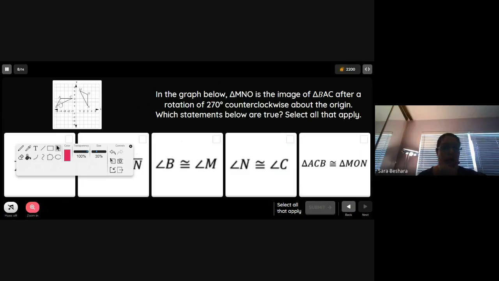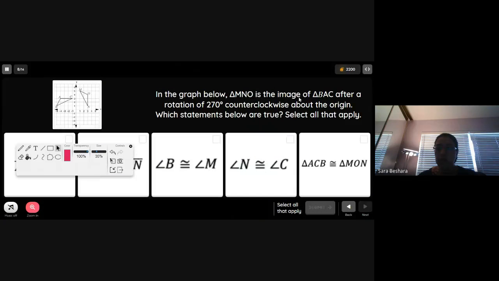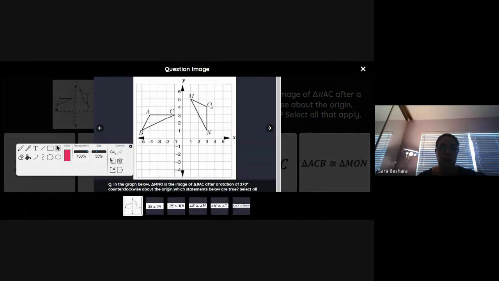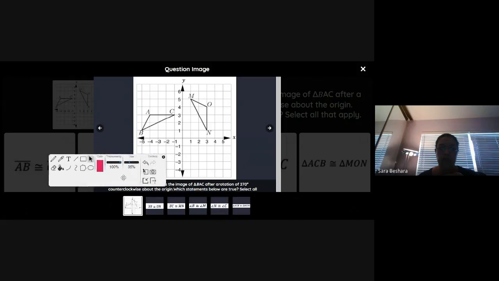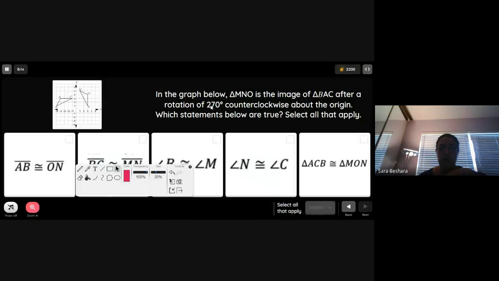So let's take a look at this right here. Which one is the image of the other? It says MNO is the image of BAC, and notice the arrangement of the figure. It says 270 degrees counterclockwise, so this is a rigid transformation. And rigid means that the size is the same, the shape is exactly the same, all angles are the same, all sides are the same.